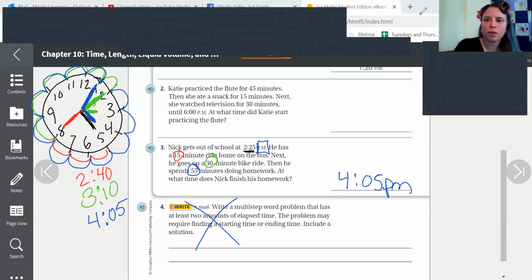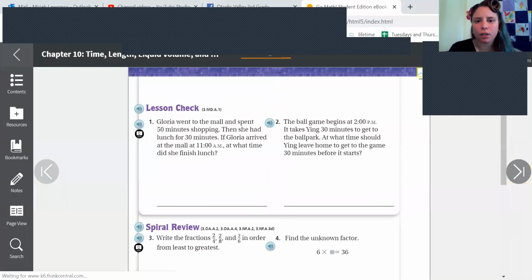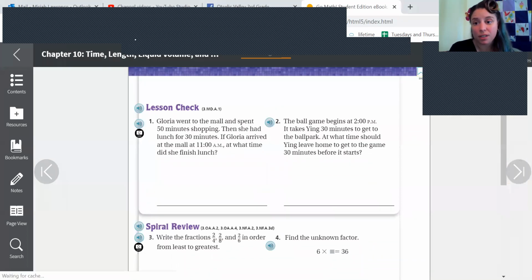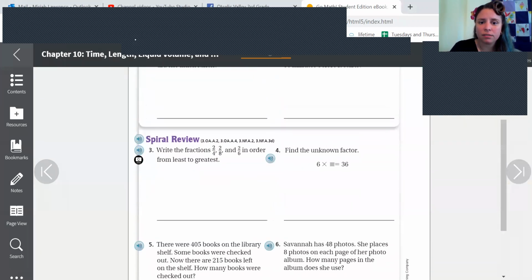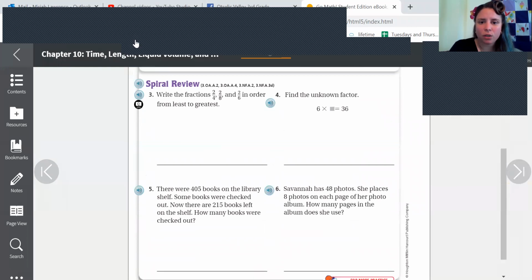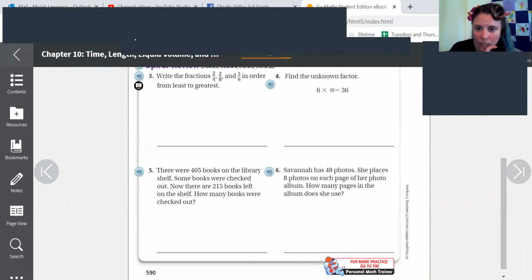Okay, let's clear all the drawings and let's look at what you got over here. So over here, this is your quiz. You're going to do these. They're the same as what we usually do. And then underneath here, we have review. We got fraction review, multiplication review, subtraction review, and division review.